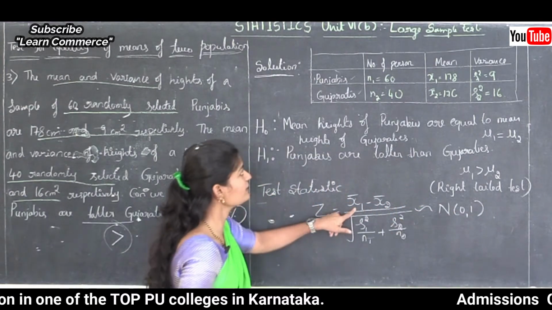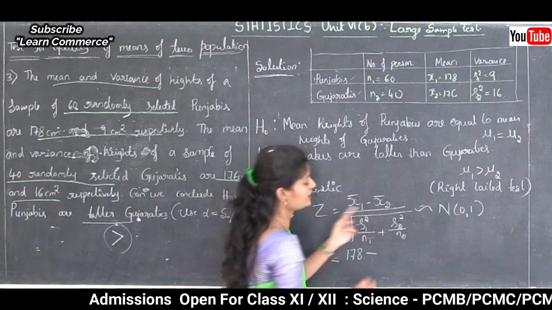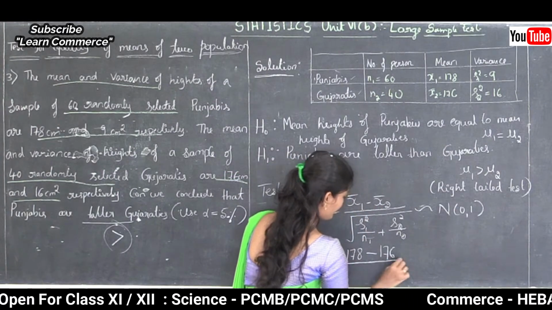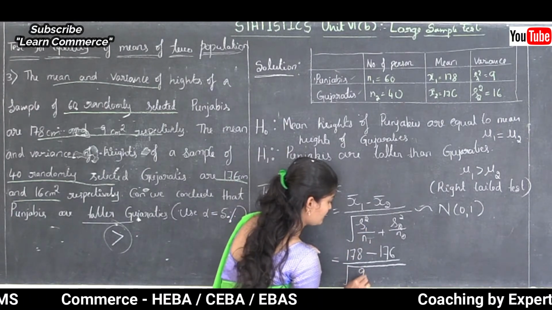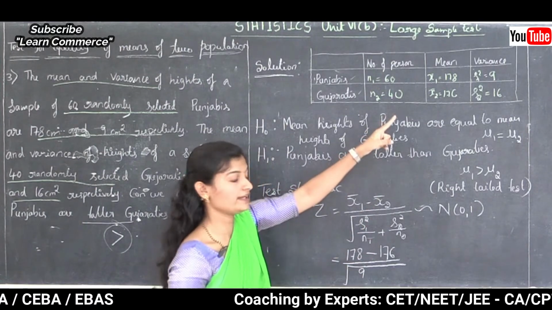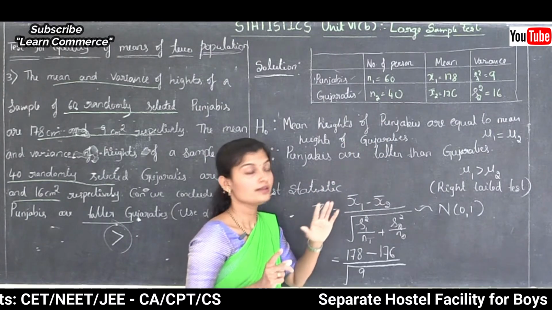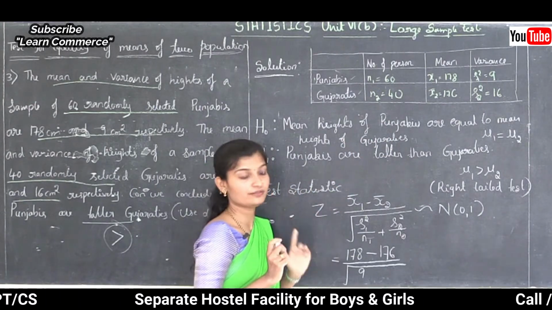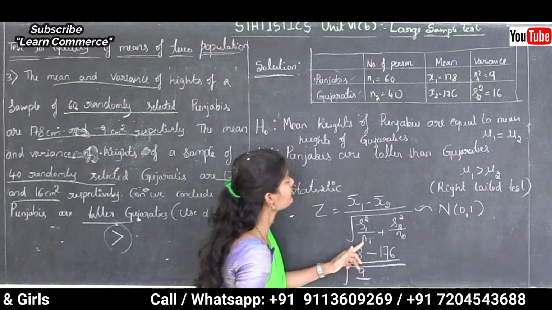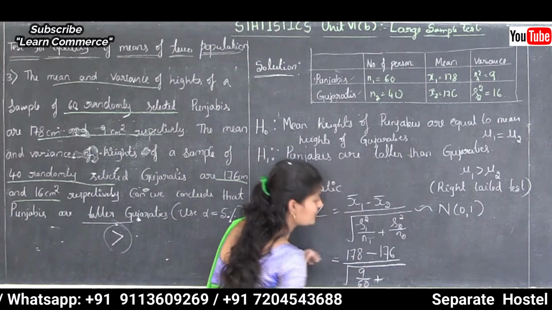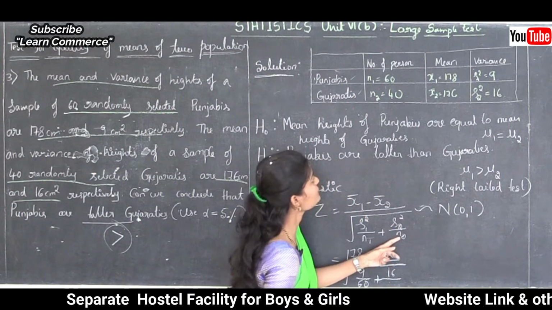Here x bar 1 is 178 and x bar 2 is 176, divided by square root of s1 square, that is 9. No need to take the square because that is variance; sample variance is denoted by s square, so there is no need to convert it into standard deviation. So 9 divided by n1, here n1 is 60, plus s2 square, that is 16, divided by n2, here n2 is 40.